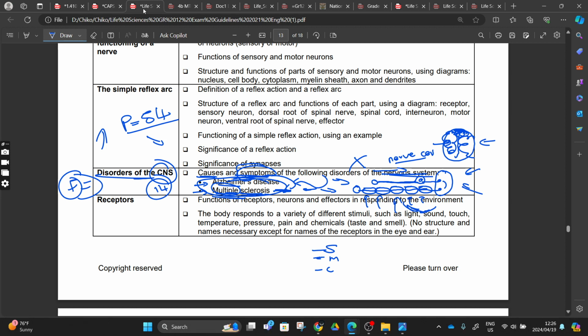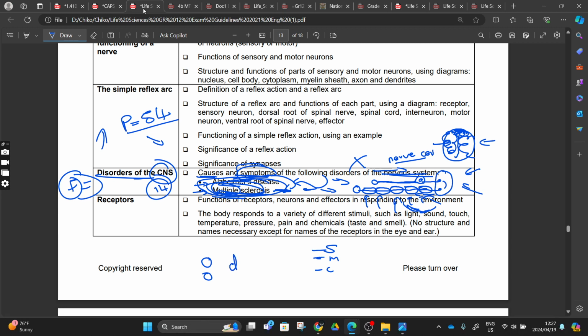What will be the causes of this? What will be the results of multiple sclerosis? The result is that now the impulse will be slowed down. You will feel the pain. Here's the thing: you will feel the pain and react to the stimuli, but your reaction and your feeling of the pain will be delayed.